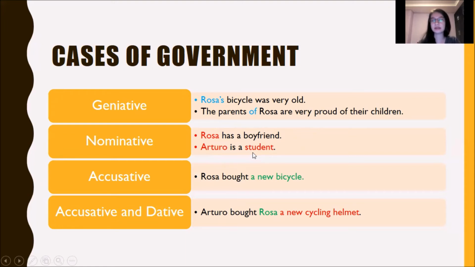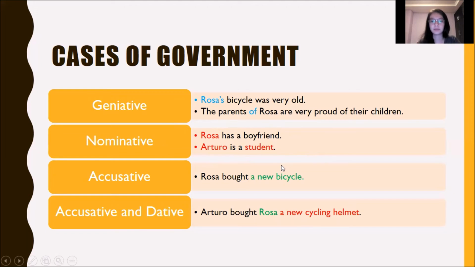In the case of Arturo is a student, this is a nominative case in which we have a subject Arturo and a subject complement. We complement some qualities of Arturo. In this case, that he is a student. We can also say Arturo is tall, Arturo is a good boyfriend. So in this case, we talk about the subject and the subject complement. Then these 2 cases are a nominative of government case.